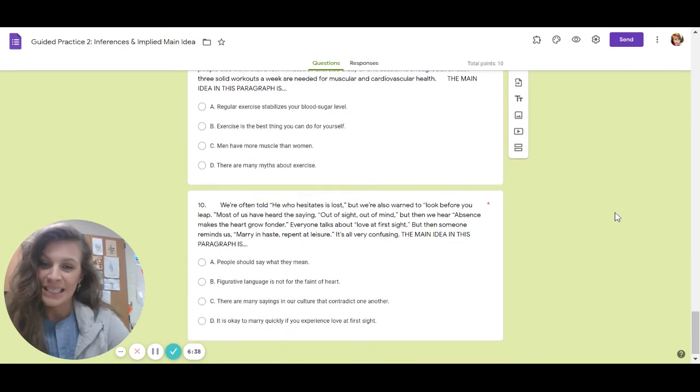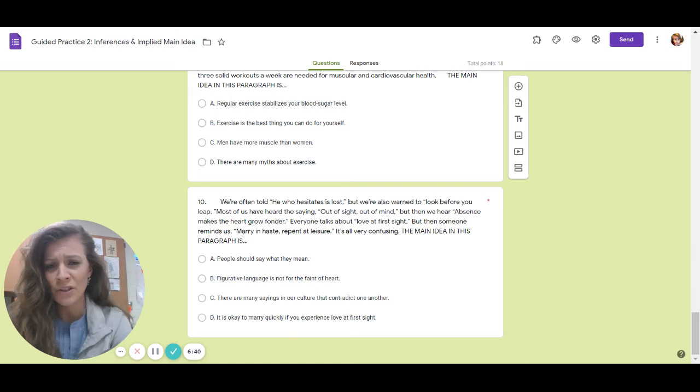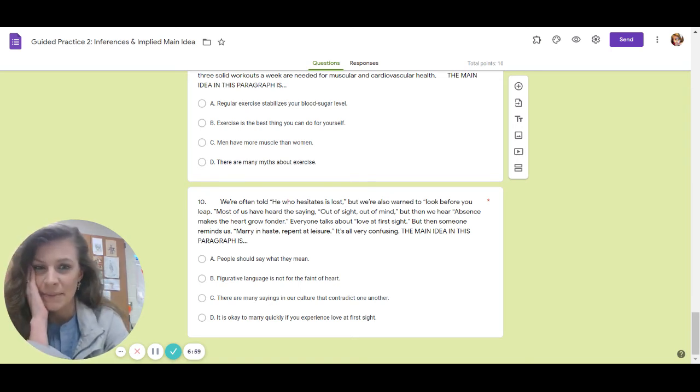And then our last one, 10. We're often told, he who hesitates is lost, but we're also warned to look before you leap. Most of us have heard the saying, out of sight, out of mind. But then we hear, absence makes the heart grow fonder. Everyone talks about love at first sight. But then someone reminds us, marry in haste, repent at leisure. It's all very confusing. What is the main idea?